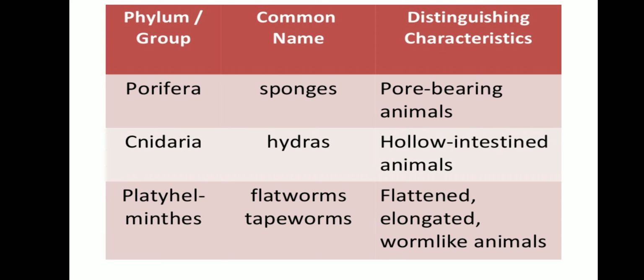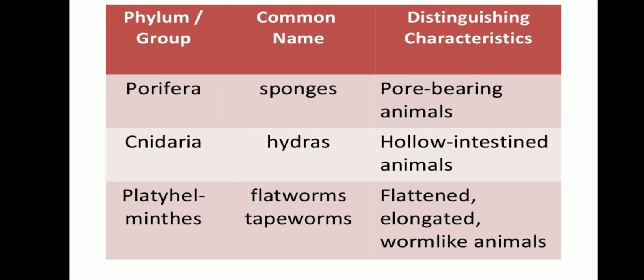So that is Porifera. Next, phylum Cnidaria. It is also called as coelenterata. Common name Hydra. These organisms are hollow, intestined animals. Next, Platyhelminthes.